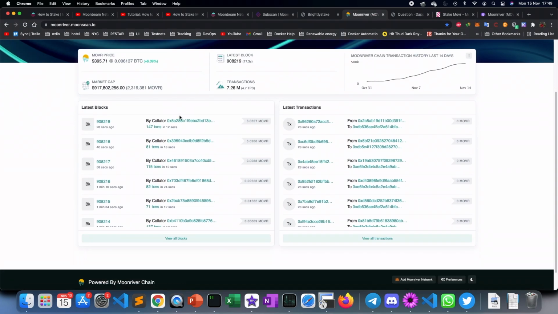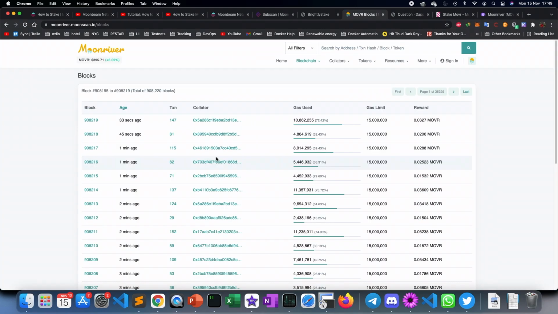Another metric that you can consider is the number of transactions that the collator is proposing in each block. You can tap on a particular collator. This is the number of transactions inside each and every block. I think if your collator does not have a strong enough node, then this transaction count will be consistently lower. It can vary now and then, but it should not be low all the time.